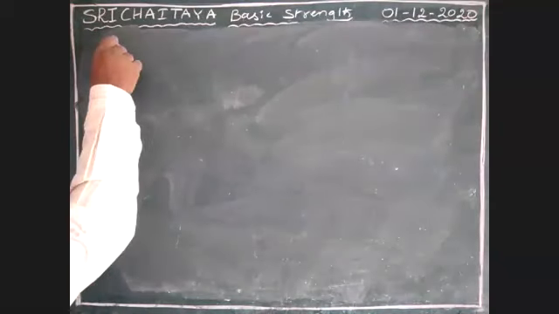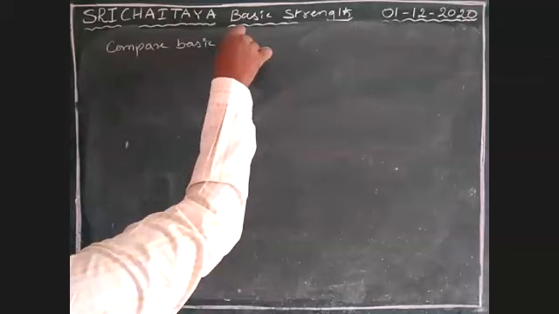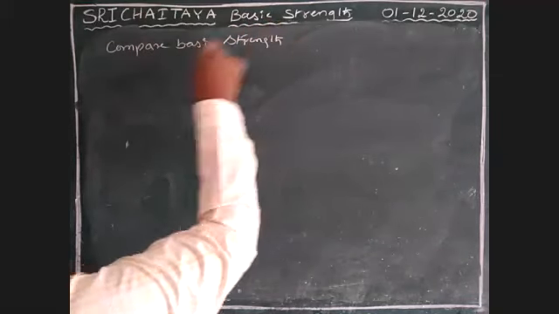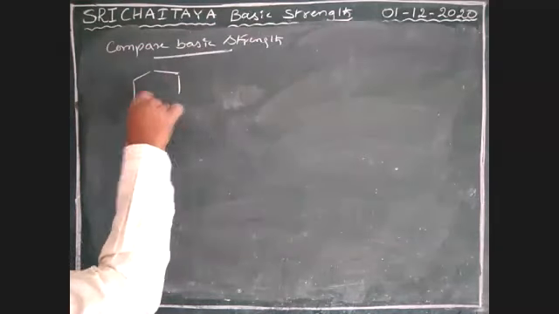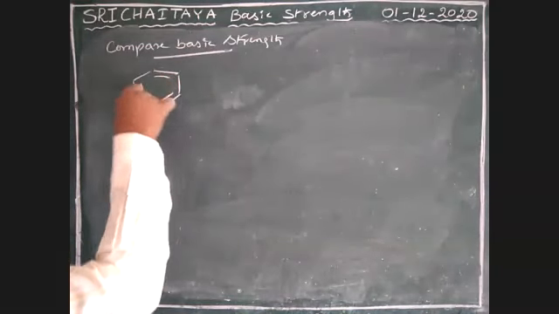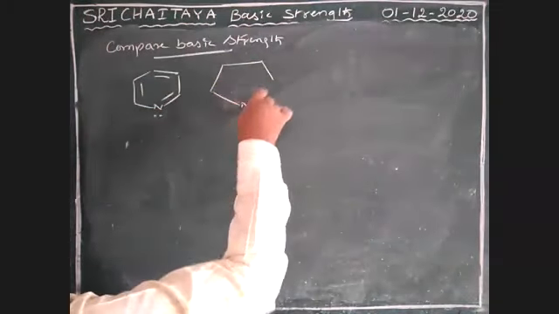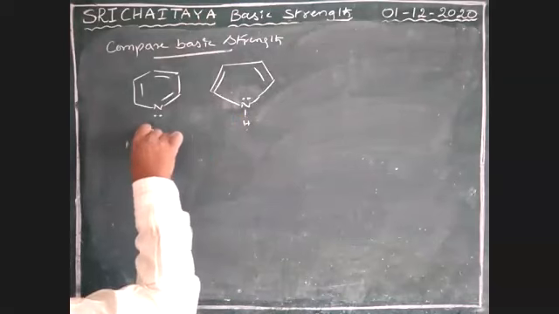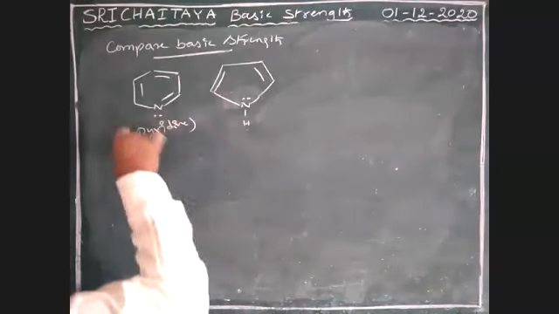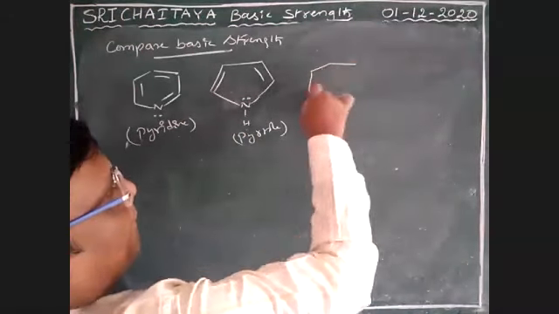Next, compare basic strength. Some more examples. Compare basic strength. Okay, so that is pyridine, pyrrole, a 5-member ring, and aniline.